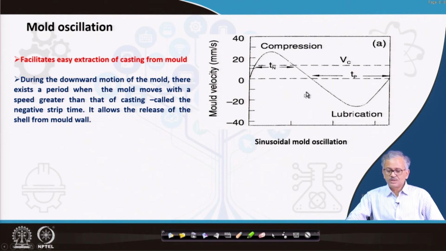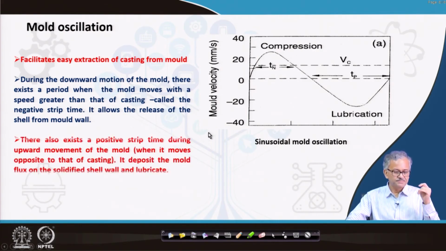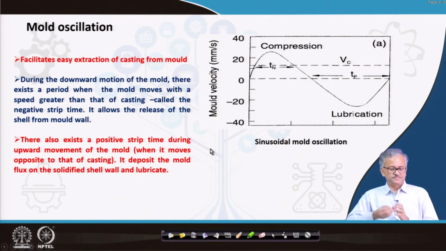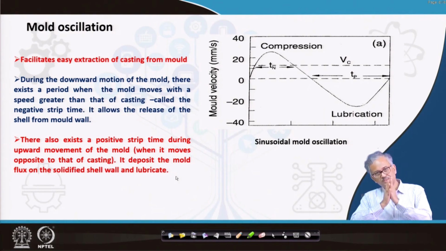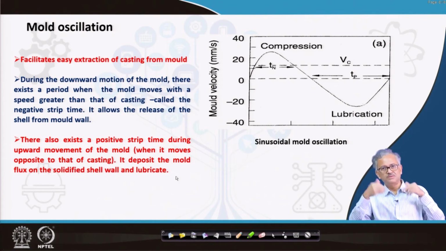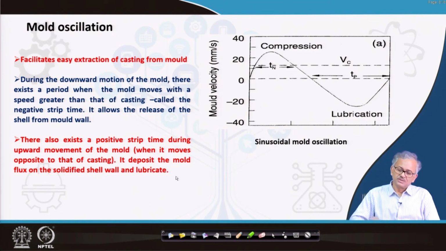There is also another time called the positive stripping, when the mold moves in the opposite direction and its velocity is greater than that of the casting. This positive stripping time deposits the mold flux on the solidified shell wall and lubricates the surface. During negative stripping, you facilitate the release of the casting. So this sinusoidal mode of movement of the mold is very helpful.